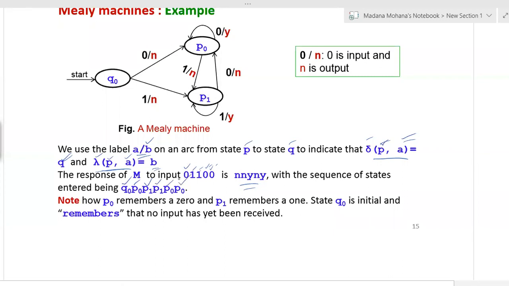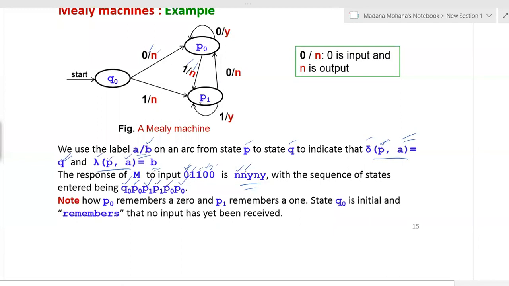Now you can see the output sequences. Unlike the Moore machine, we can't write it directly here; based on the input, you write it down. The first input is from q0 on 0, and its output is n, so that can be written here. Then your next state is p0, and p0 on input 1 has output n.